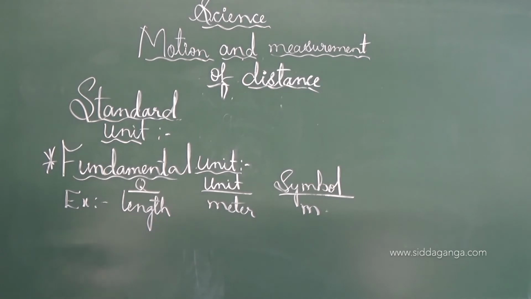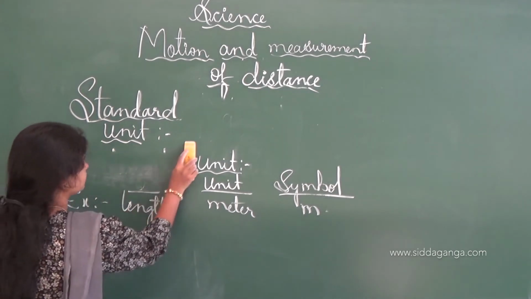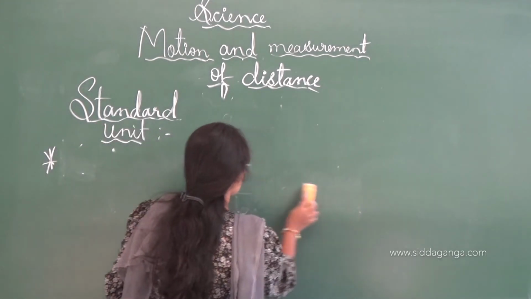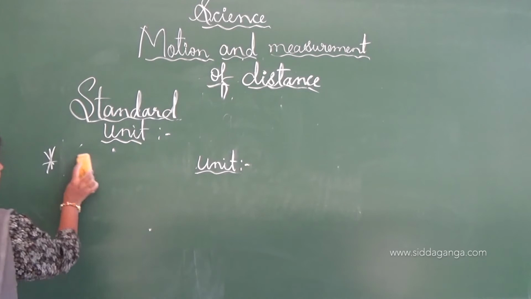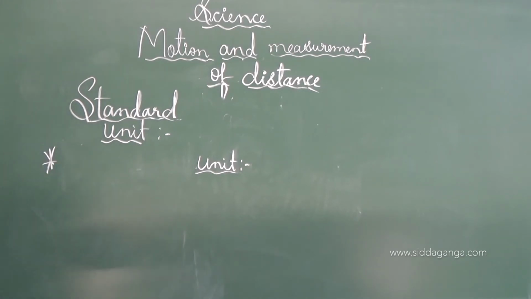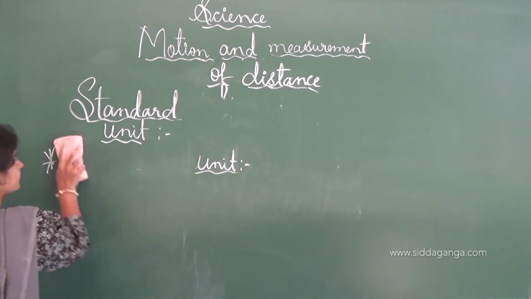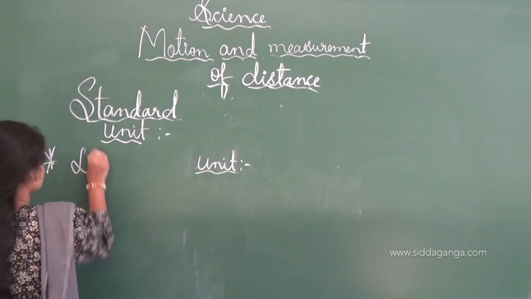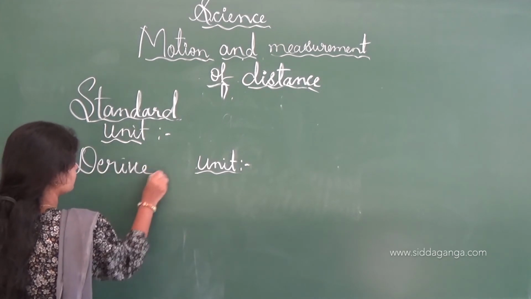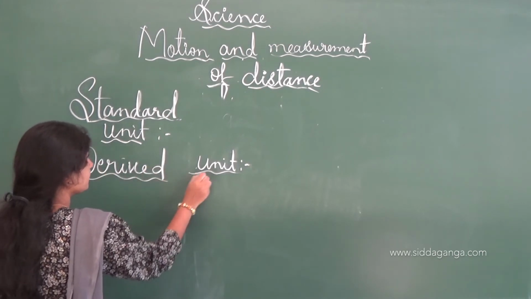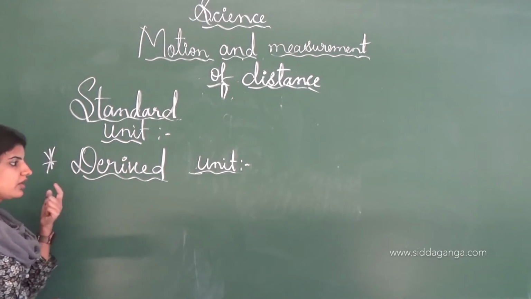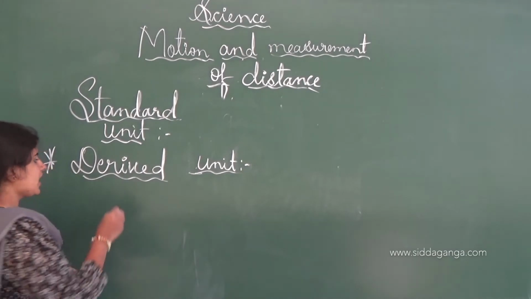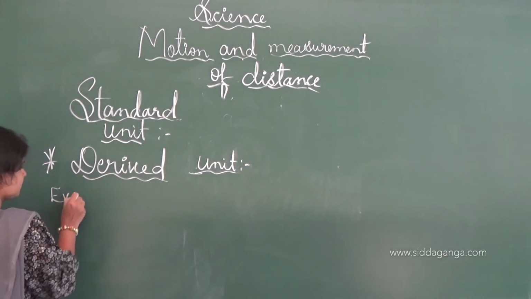Next one is the derived unit. See, usually these two are not in our textbook, and it is basic information for you. Derived unit. See, the derived unit is derived from the physical unit or the fundamental unit, and here an example for the derived unit is